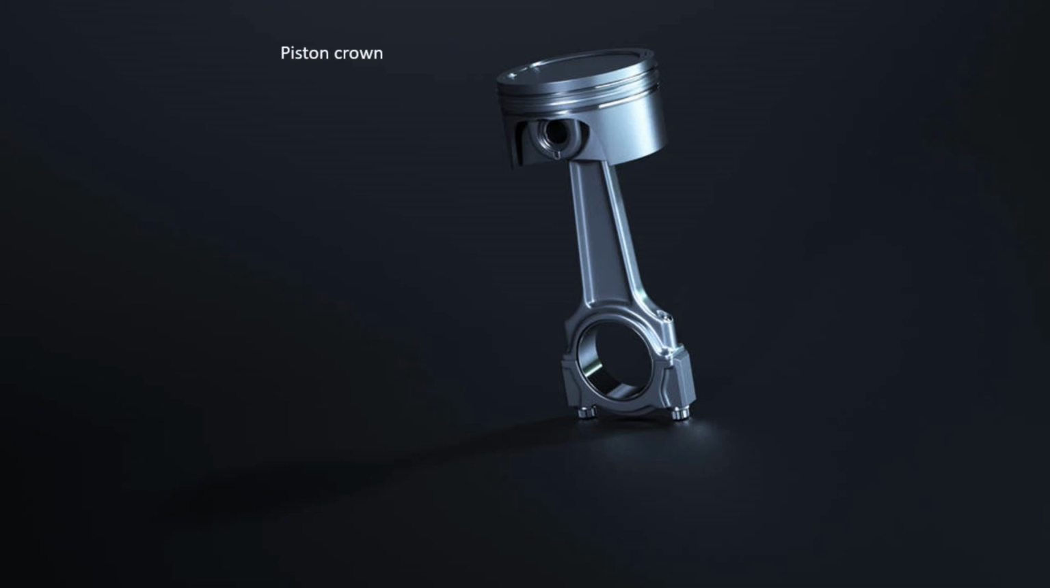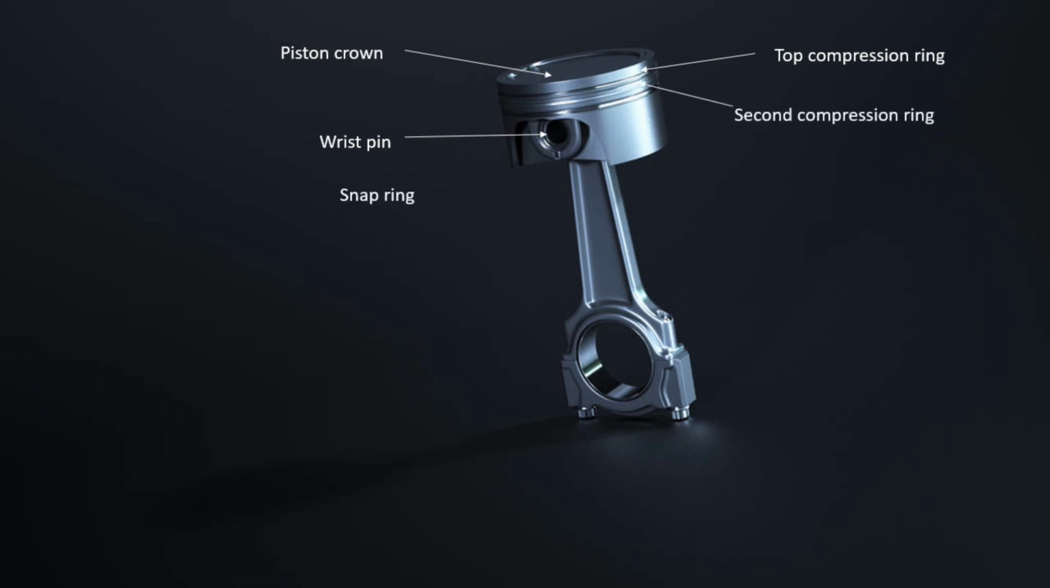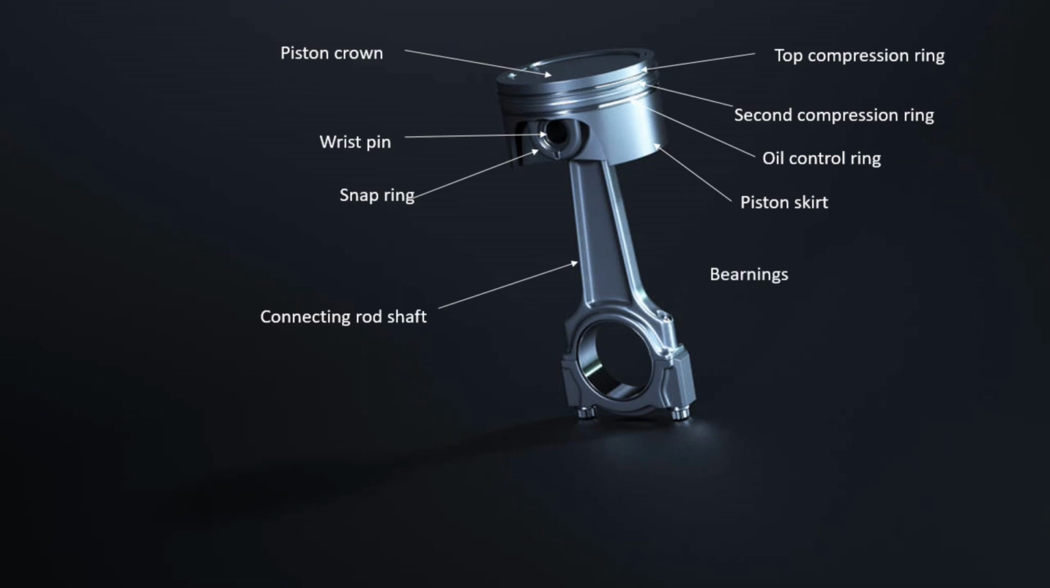Piston consists of a frame, piston crown, top compression ring, wrist pin, second compression ring, snap ring, oil control ring, piston skirt, connecting rod shaft, bearings, connecting rod bolts, connecting rod cap, piston.